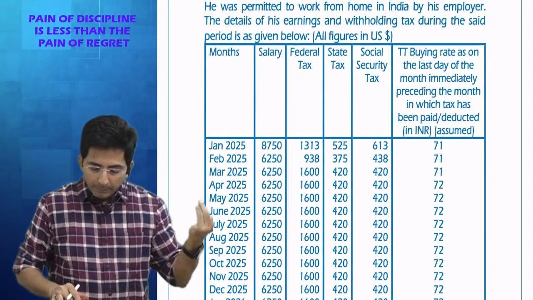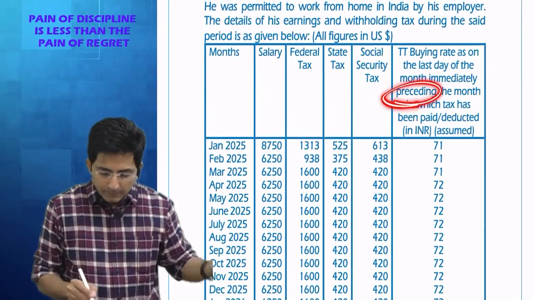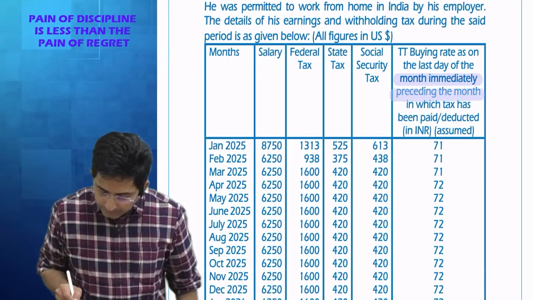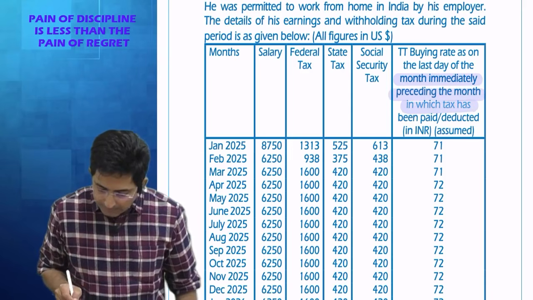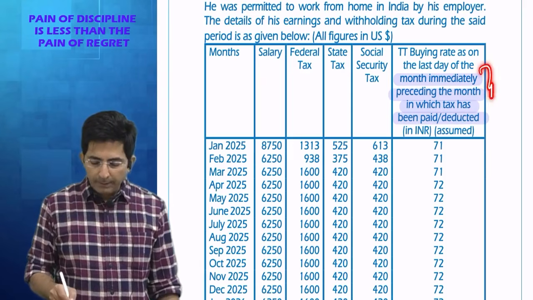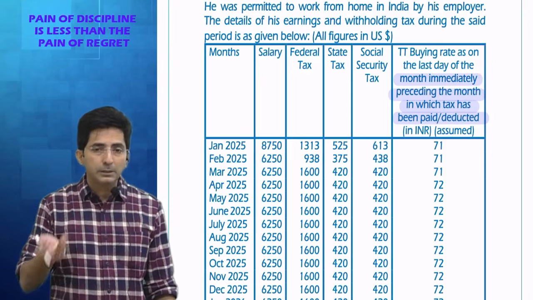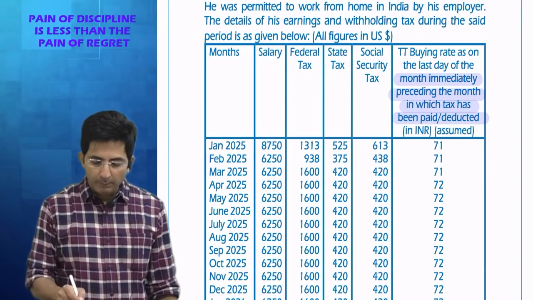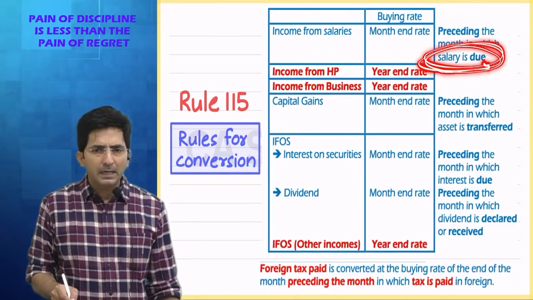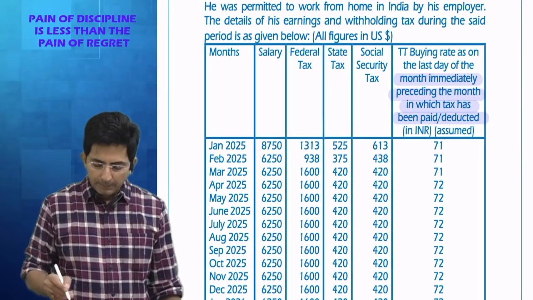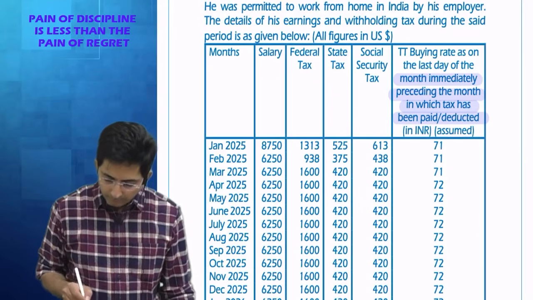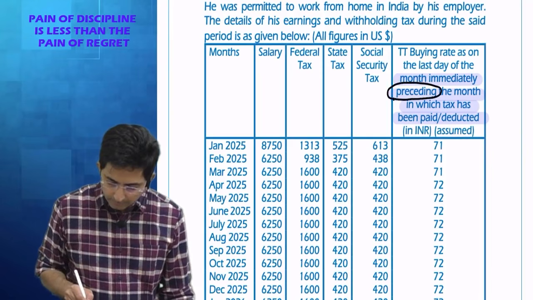How do I know? In the title only they have written. See, I will highlight this portion. Month immediately preceding the month in which tax has been paid or deducted. And tax will be paid or deducted when the salary is due. So whenever the salary was due, the preceding month, and the given rates are preceding month end rate only. You can also highlight this.